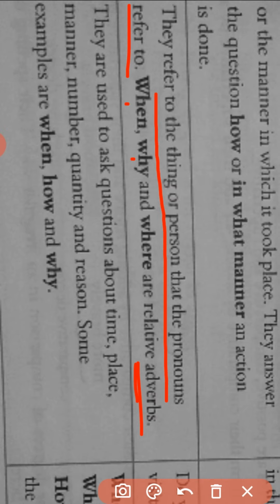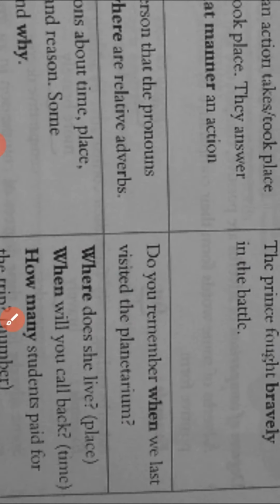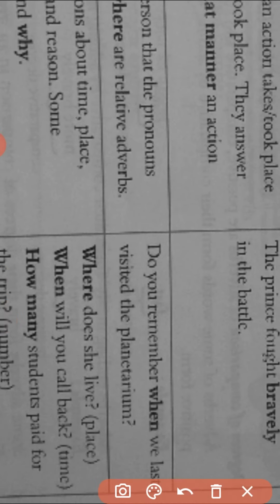Let us understand through an example. Do you remember when we last visited the planetarium?